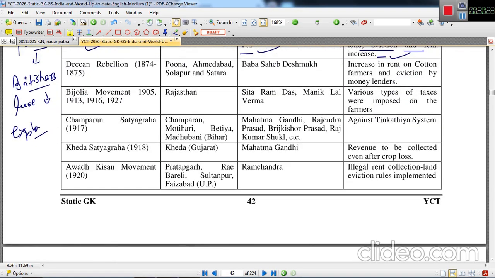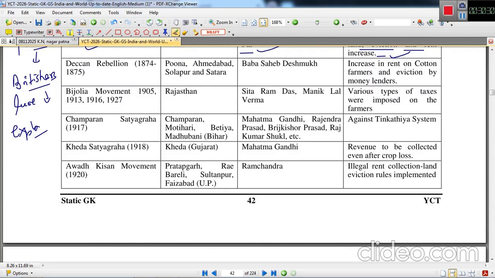Deccan Rebellion of 1874 to 1875 took place in Pune, Ahmednagar and Solapur, Satara, mainly in the Maharashtra region. And Ahmedabad is currently in Gujarat, but in those periods it was part of Bombay state. Baba Saheb Deshmukh was the leader. The reason was increase in rent on cotton farmers and eviction by money lenders.